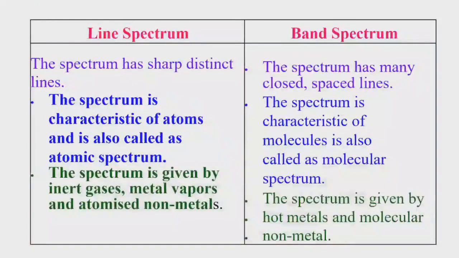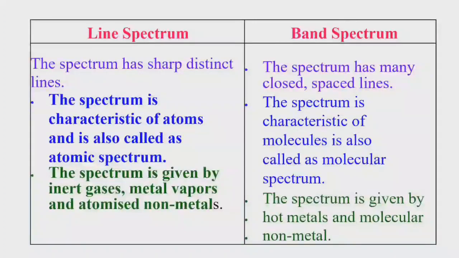Now we will discuss the difference between line spectrum and band spectrum. Line spectrum has sharp distinct lines and band spectrum has many closely spaced lines like a continuous spectrum. Line spectrum is characteristic of the atom, so it is called atomic spectrum. Band spectrum is characteristic of the molecule, that's why it is called molecular spectrum.